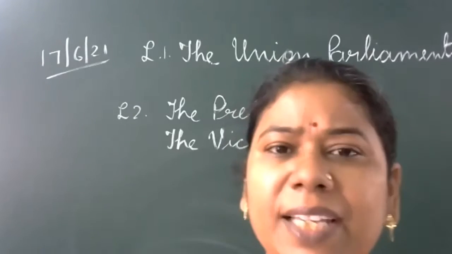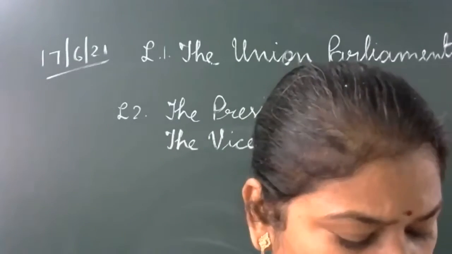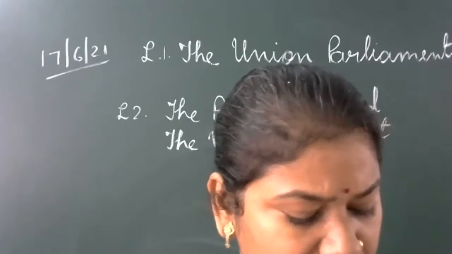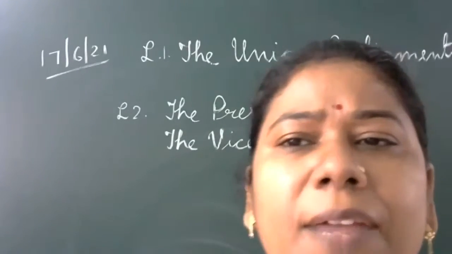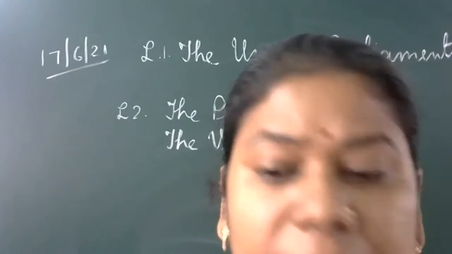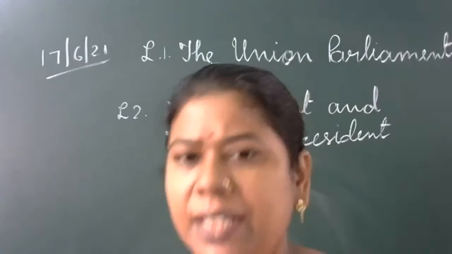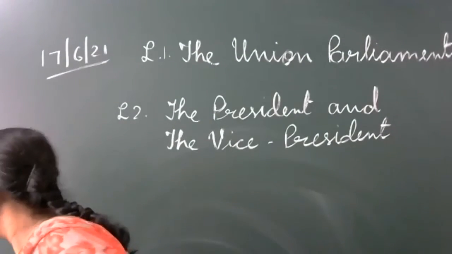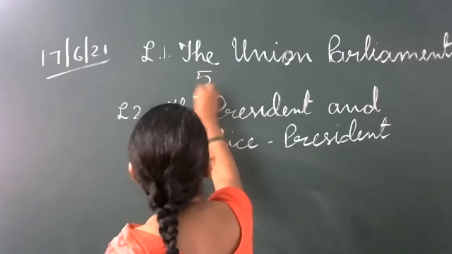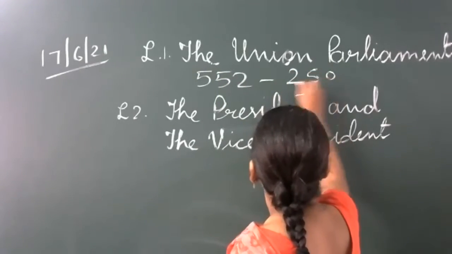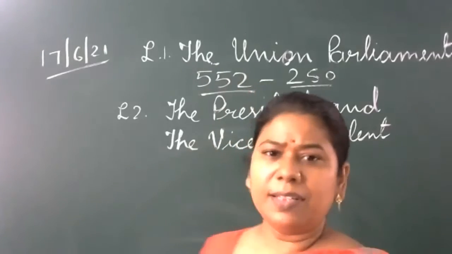Now the next heading, exclusive powers of the Lok Sabha. Here three powers are given, which we have already discussed. Number 1, the strength. In Lok Sabha we have the greater number, 552, and Rajya Sabha is 250.